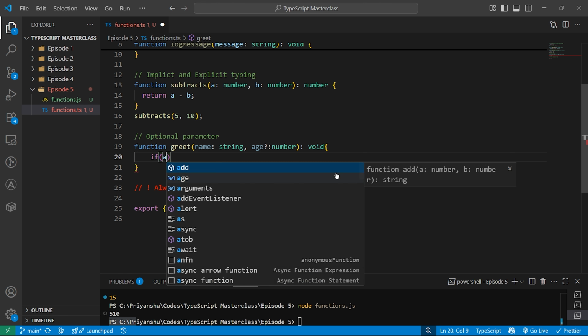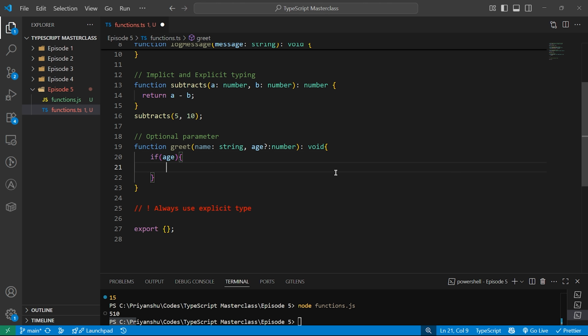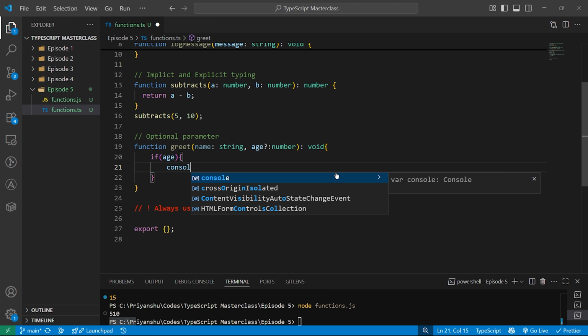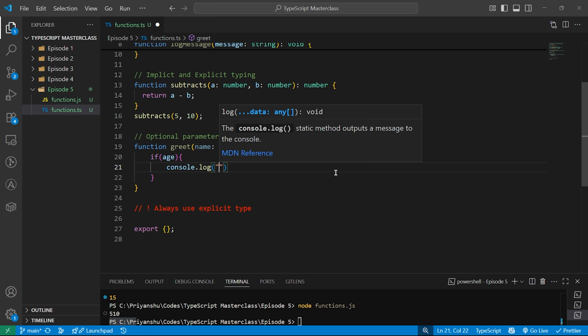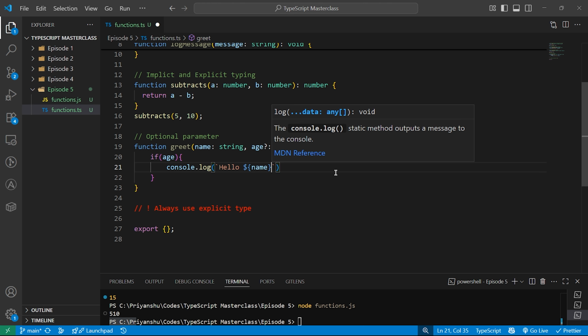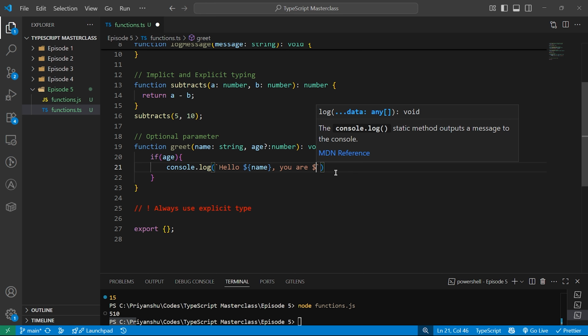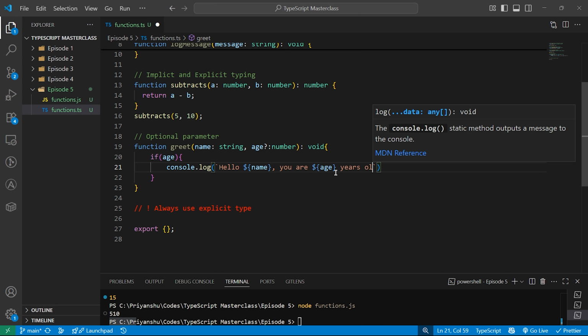I will do console.log, and here I will do if age. Okay, if age is present, then I will do console.log hello, let's print the name, you are age years old.